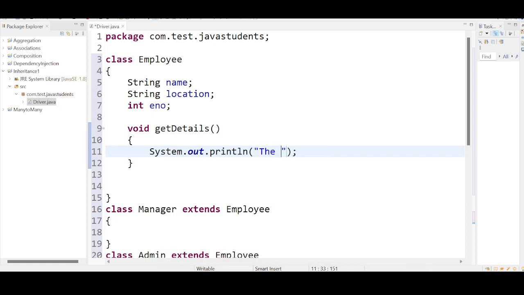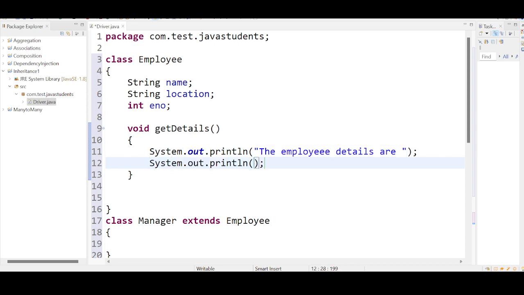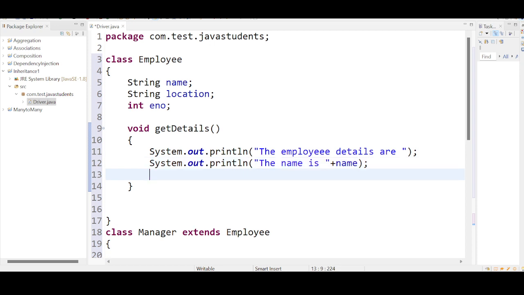The employee details are, what? System.out.println. The name is plus name, right? And we have the other things as well. What is it?